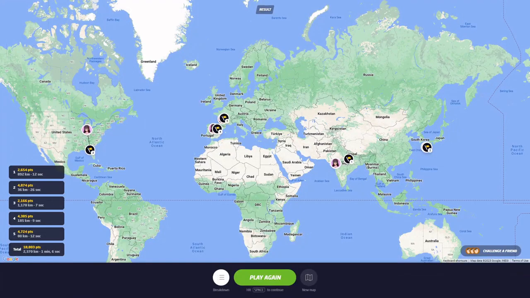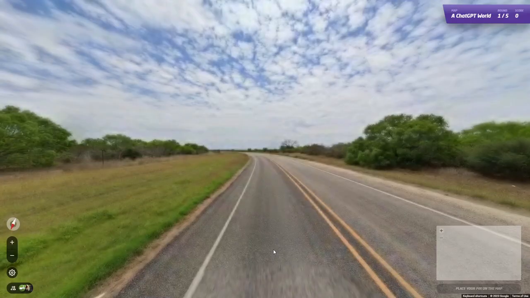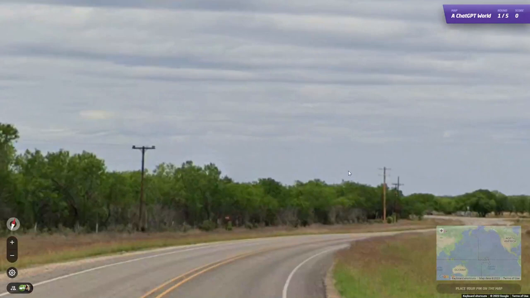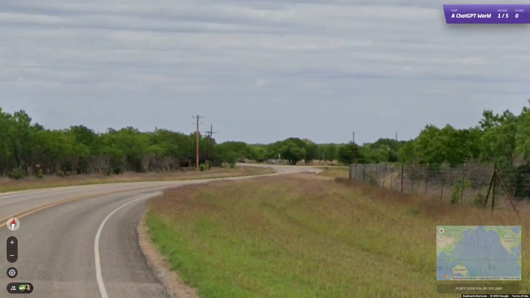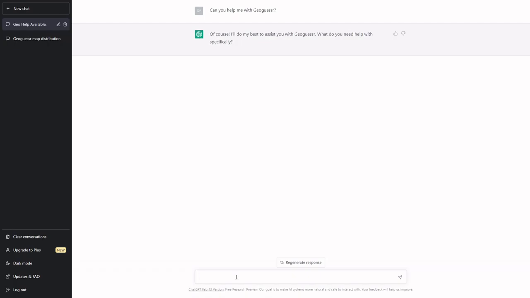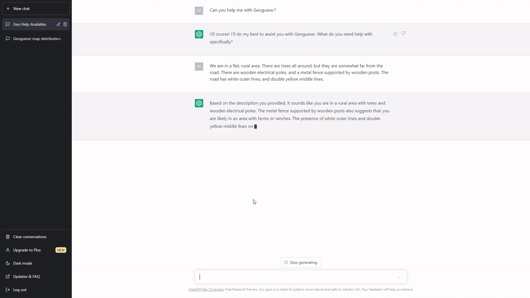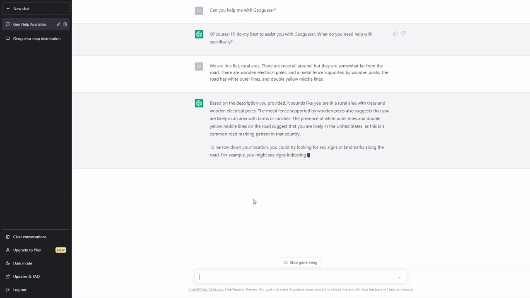And now, let's get ChatGPT to play its own map. So, first, load into this location, see what it can do with it. The description I came up with is the following. We are in a flat rural area. There are trees all around, but they are somewhat far from the road. There are wooden electrical poles and a metal fence supported by wooden posts. The road has white outer lines and double yellow middle lines.